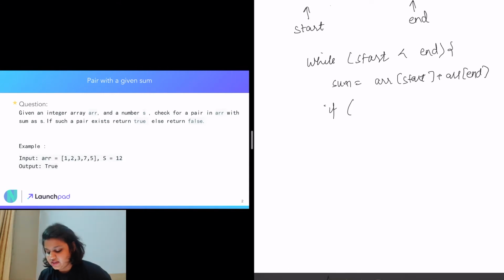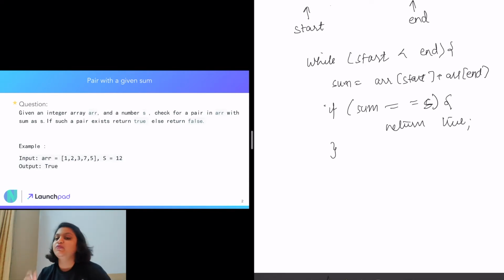Now if this sum equals s, that means, if we have start at 0 and end at n minus 1, and the sum equals s, we already have a combination whose sum equals s, so we'll return true. Now there are two other conditions that we need to check.